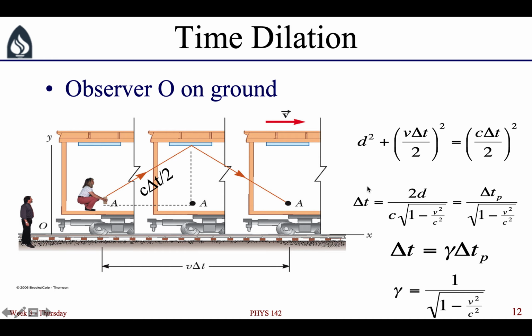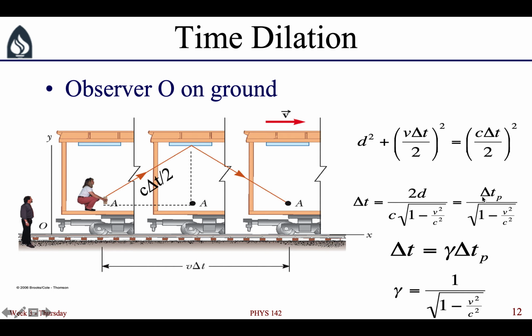So then we solve for delta t, the time interval measured by the ground observer. If we do some algebraic manipulations of this expression, we find that we get 2d over c times the square root of 1 minus v squared over c squared, where remember v is the speed of the train. So 2d over c, according to our previous slide, was the time measured by the proper time observer, by the person on the train.